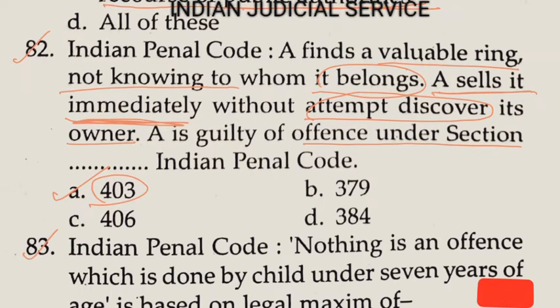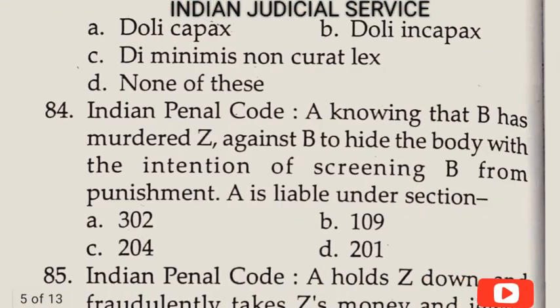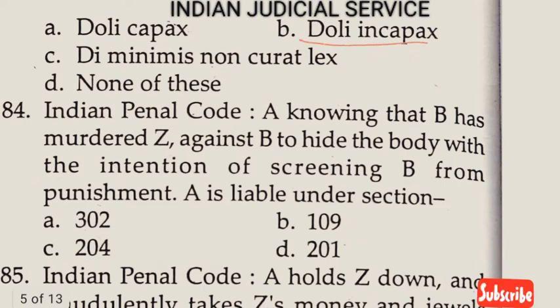Now question number 83, Indian Penal Code. Nothing is an offence which is done by a child under 7 years of age, is based on the legal maxim of doli incapax. So answer here is option B.